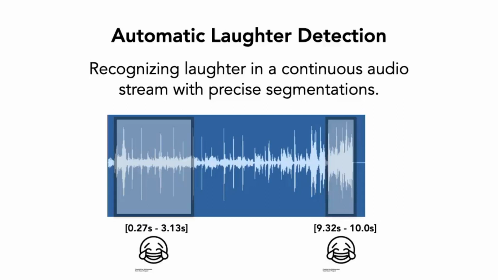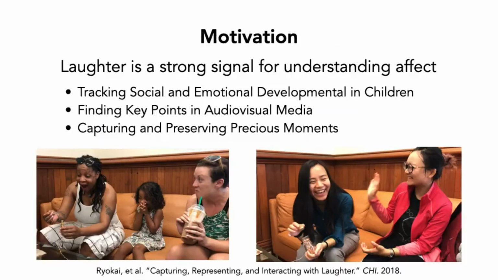This paper is about automatically detecting the sound of people laughing in an audio file. The output of a laughter detection system is just a set of time windows indicating where laughter happens. So why should we be interested in accurately recognizing laughter? Well, one main reason is that it's a strong signal for understanding emotions in a variety of different situations.